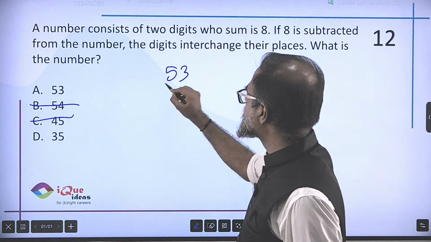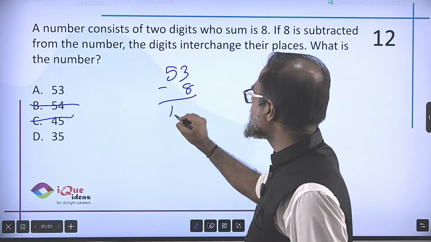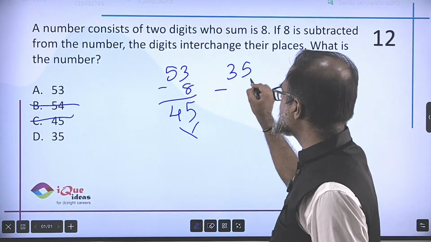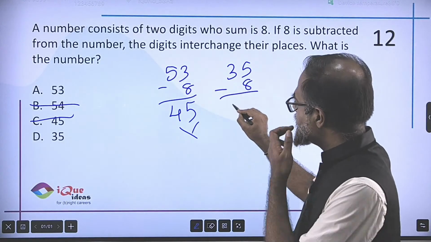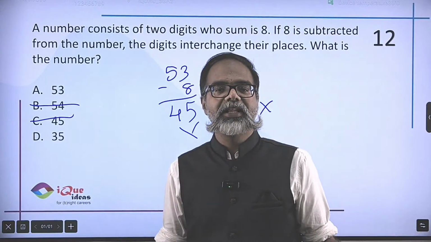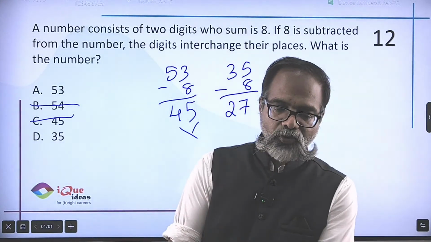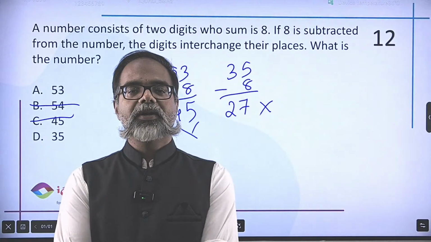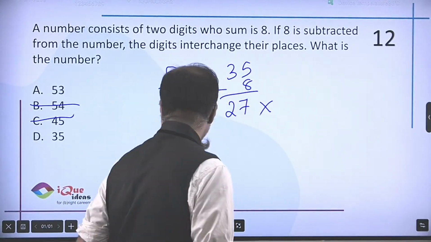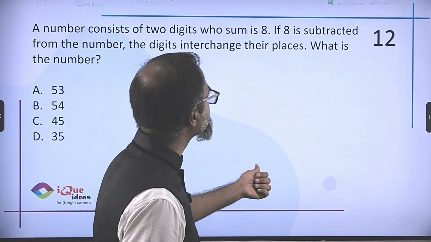So 53 minus 8 is 45. Nope. But 35 minus 8 is 27. Nope. So then we are not left with anything. So definitely an RNS question in the paper. Right off the bat, we get this, that it's not something which is solvable. Definitely some error in the question.